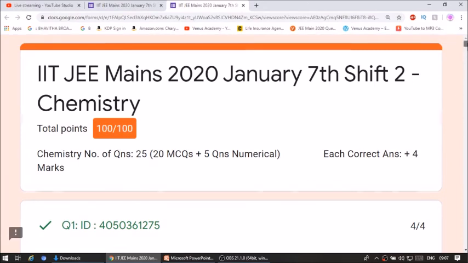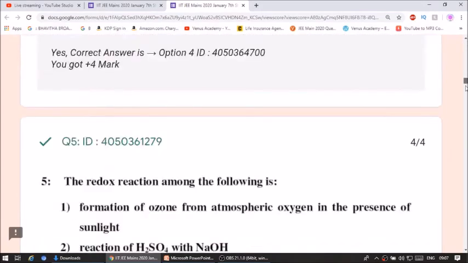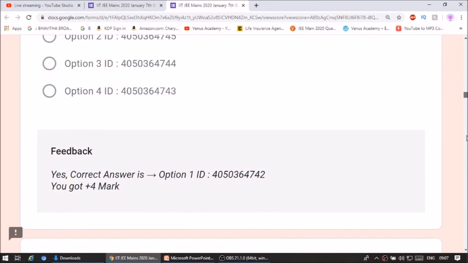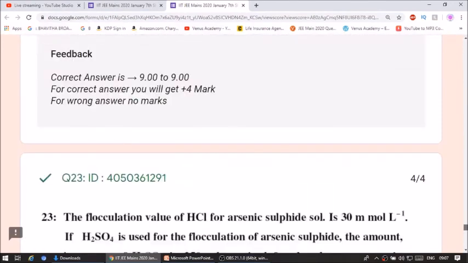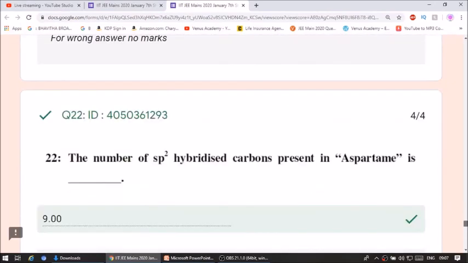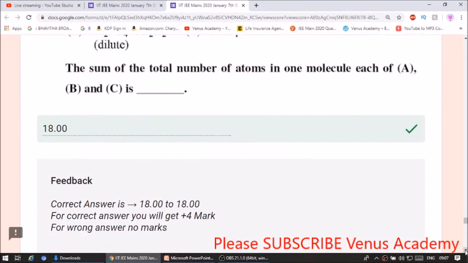So let us see the answers. So this is option 2 is correct. All are shown here. Correct answer is option 3, and you got +4. And when it comes to this numerical based question, here it is given like this. So you had given 18, and the correct answer is recognized. Feedback: correct answer is 18 to 18. For correct answer you will get +4 marks. For wrong answer, no marks. So this is the way they are going to calculate your question answers.